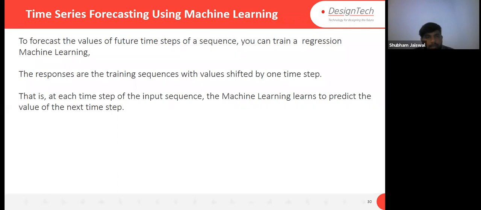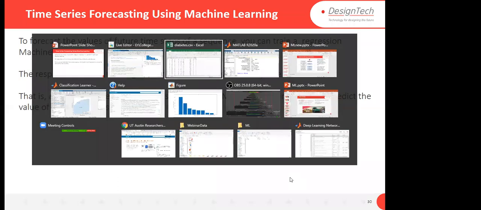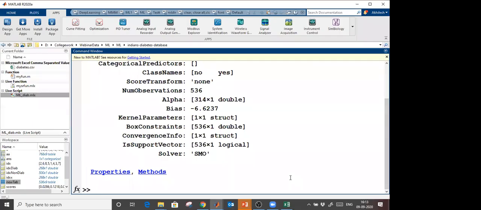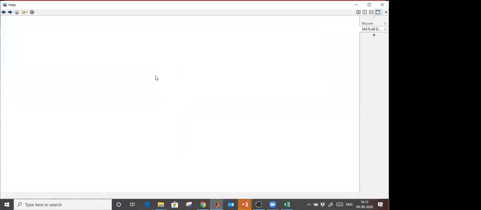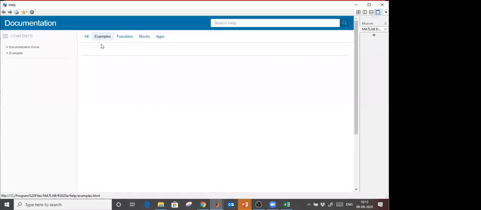Okay, sir. The next one: from where can we get this type of data for our experiment, if a beginner wants to do some demonstration? Okay, there is inbuilt data available in MATLAB. Let's say I'm using machine learning. Go to the help of machine learning from here. See, go to the help of machine learning, and go to the examples.